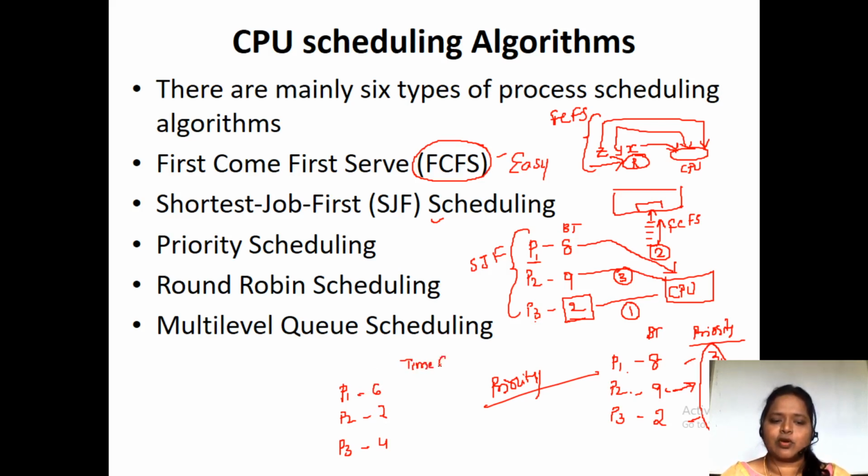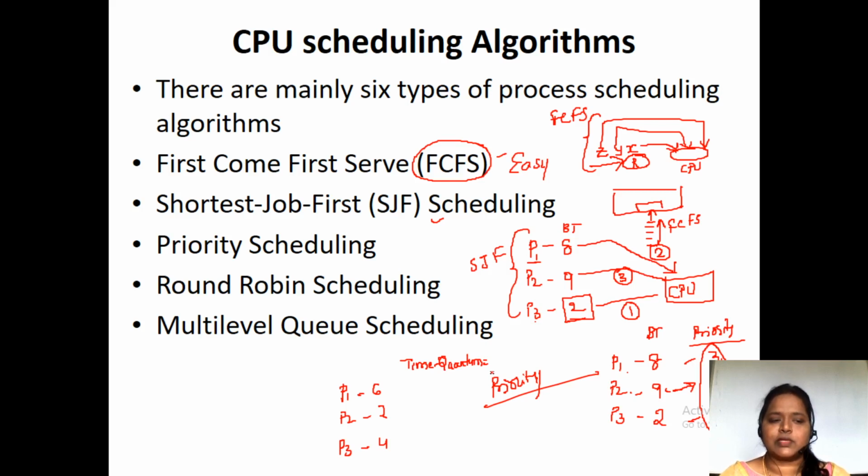So time slice or time quantum. In the sense we are giving equal importance to each and every process. No highest priority. We don't consider which job has entered first, which job has the shortest burst time, or which job has the highest priority. We'll treat all the processes equally. So we call it round robin scheduling.